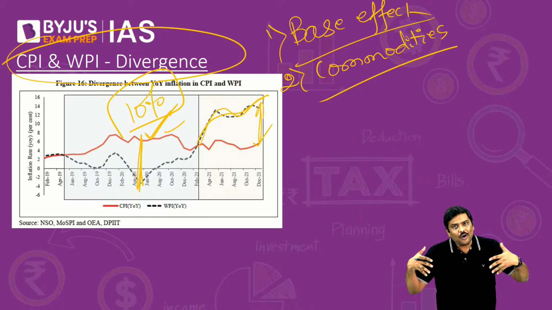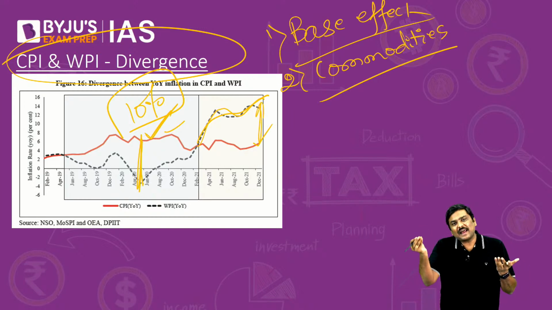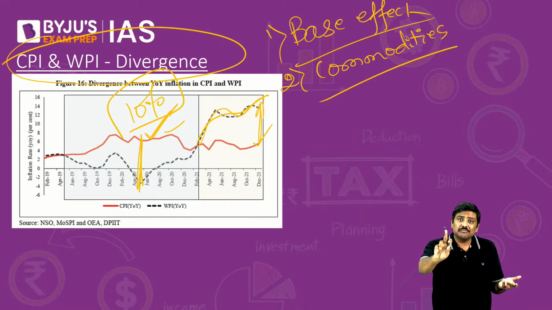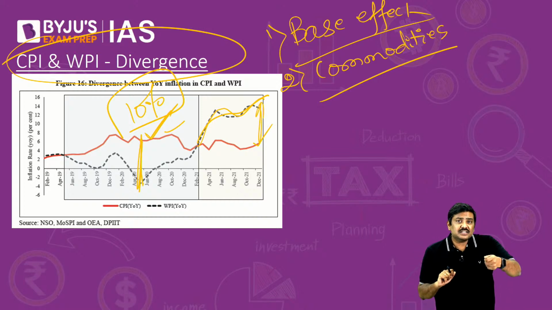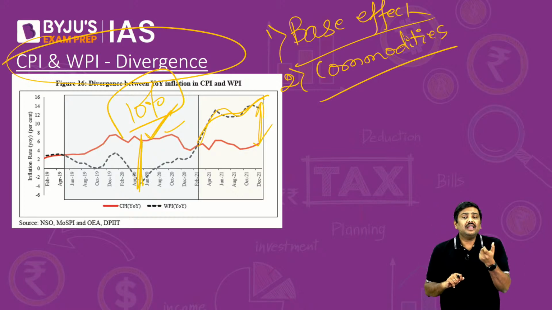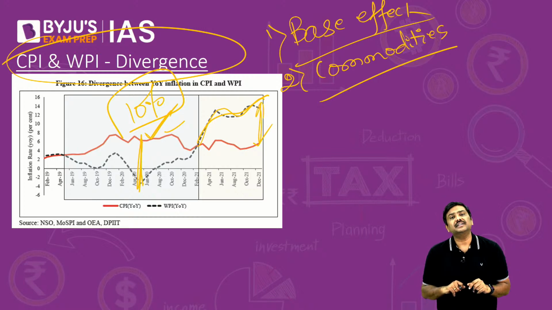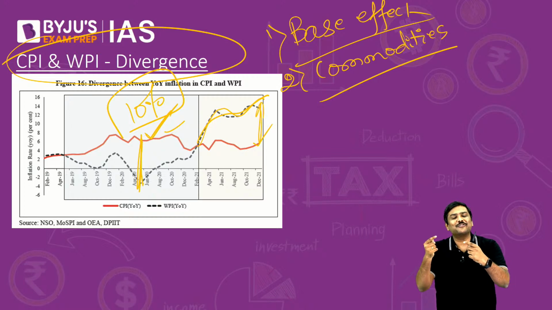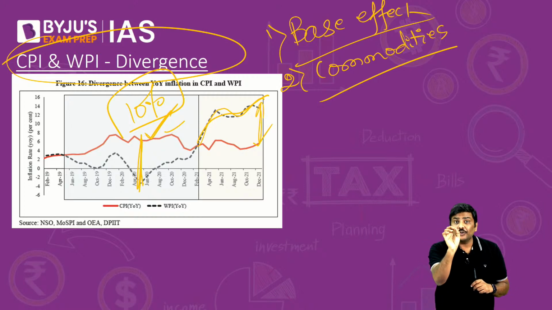And as a result of all of this, don't you think, if the prices of vegetables start increasing, CPI will be reflecting more of that. And if the prices of crude oil, price of manufactured goods start rising upwards, WPI will be reflecting that. Why? In case of WPI, manufactured items has a weightage of 64%. Whereas in case of CPI, the highest weightage is given to food and beverages, 46%. I am rounding it off; don't say, sir, it is 45.8%.